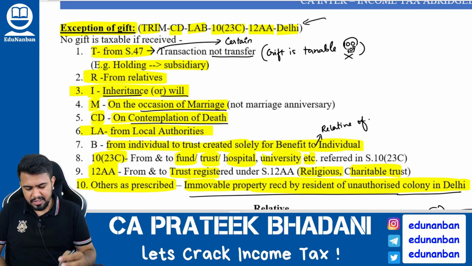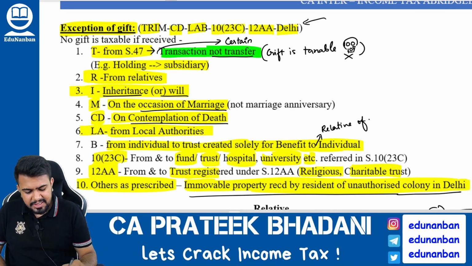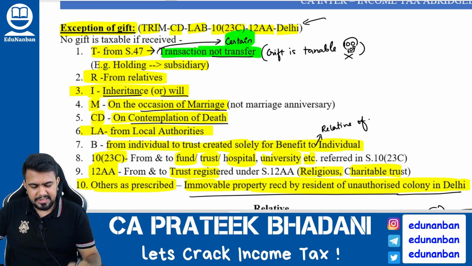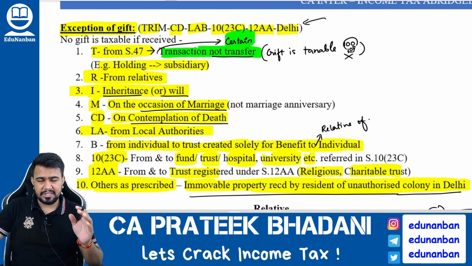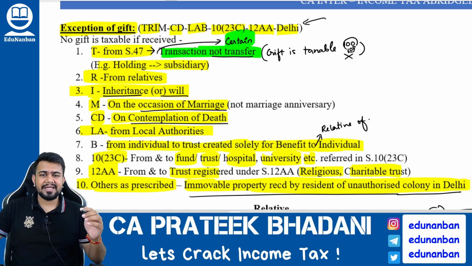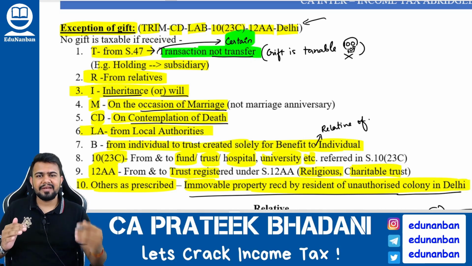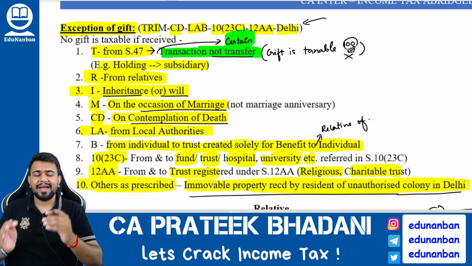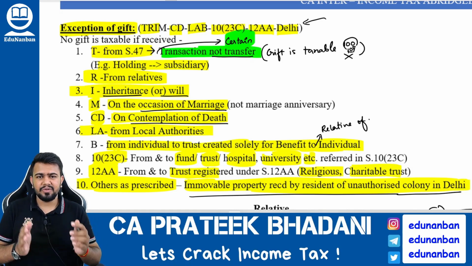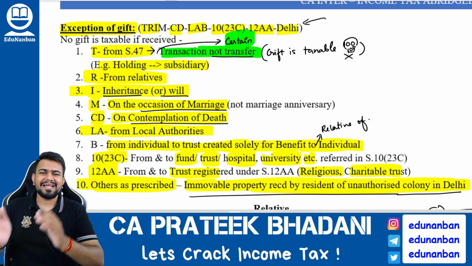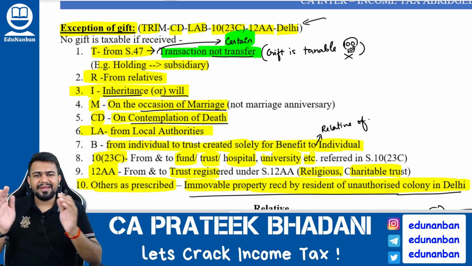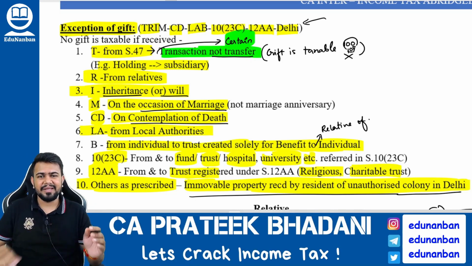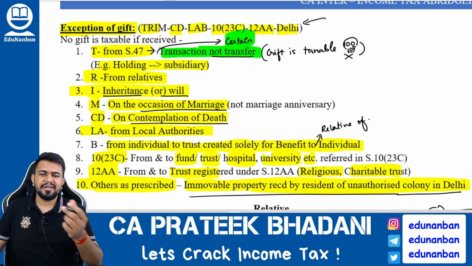So the first exception is transactions not regarded as transfer, but in that only certain transactions are exceptions to this particular section. What are transactions not regarded as transfer? Section number 47 that we learnt in the capital gain chapter is transactions not regarded as transfer. There are many provisions, such as the amalgamating company transferring to the Indian amalgamated company, the demerged company transferring to the resulting company, and preference shares being converted into equity shares.